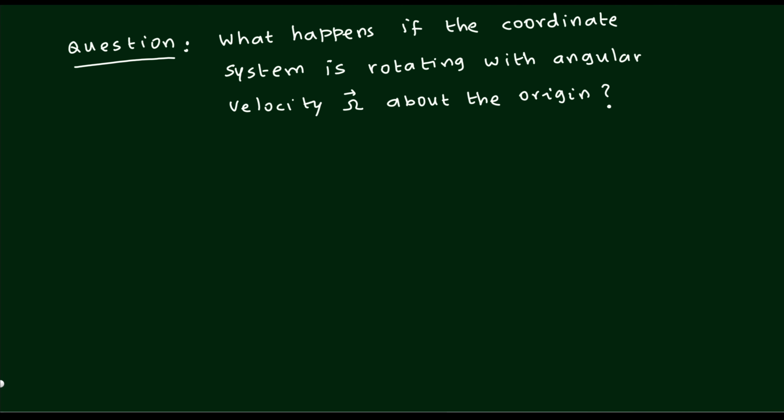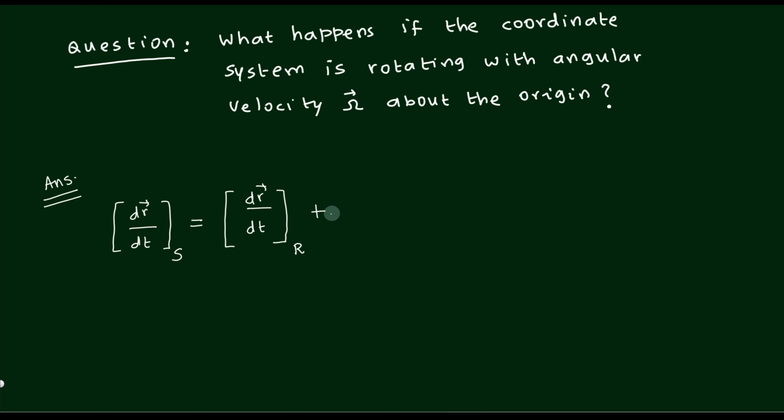So the answer can now be written down quickly. It is not difficult. dr by dt in the stationary frame of reference, I will put a capital S, that is a stationary frame, will be equal to the same dr by dt but observed by the rotating frame of reference, R, plus omega cross r. This omega cross r is what we have been doing for the last 40 minutes. That is why I took a lot of time to explain how the omega cross r term comes.